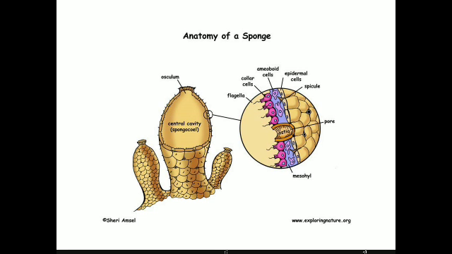The same thing again, the anatomy, where you can see the pinacocytes, choanocytes, amoebocytes, and the ostia. Through the ostia, the water current enters, and the large central cavity is called the spongocoel. This spongocoel opens outside by means of a small opening called the osculum. Here you can see asexual reproduction by means of budding.